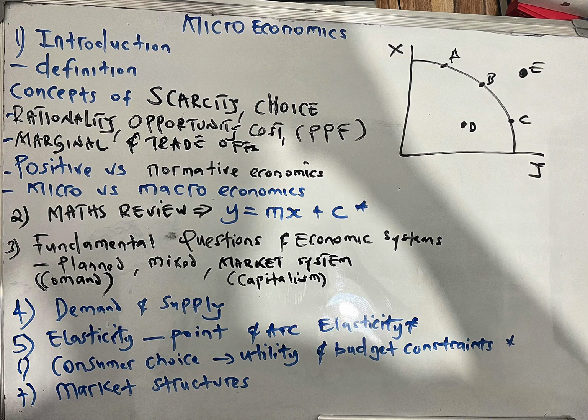And then supply is the quantity of products suppliers are willing and able to supply at a given series of prices. Very important, willing and able. Remember, for suppliers, there's a profit motive. If the price is very low, they may not supply because they don't want to make a loss. So that's supply and demand. There are also determinants of demand and determinants of supply. We'll look at them further in another video. So we have to know the basic concepts of supply and demand.